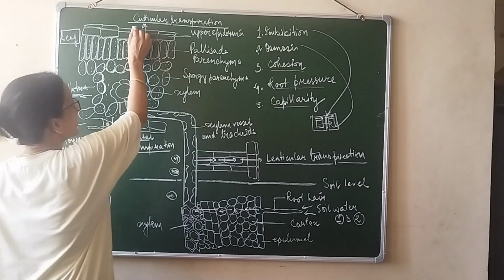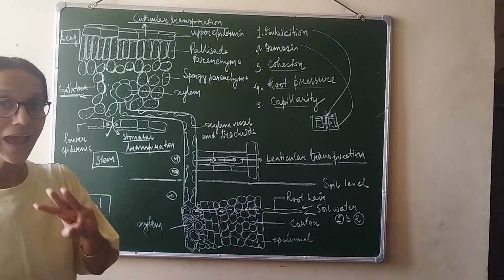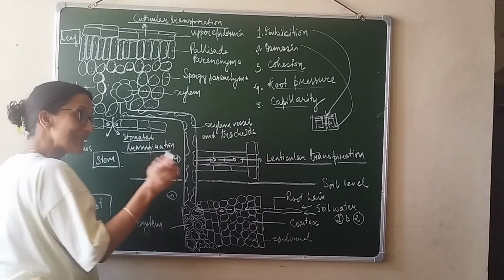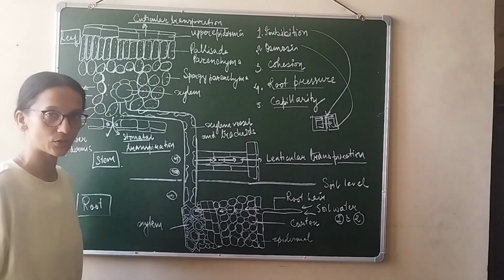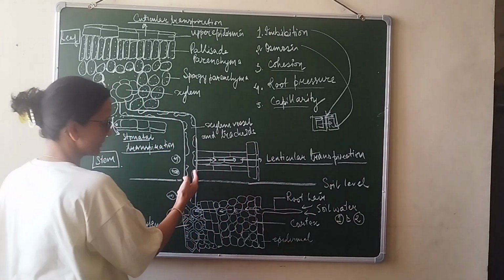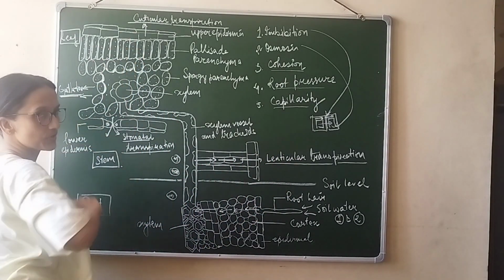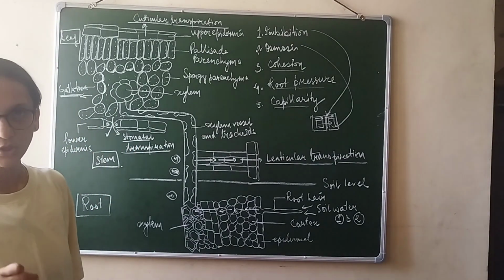Second, there will be cuticular transpiration, which happens from the cuticle of the leaf. And third, you can see here in this stem region, there is another type of transpiration that happens, which is known as lenticular transpiration. So there are three transpirations labeled here: lenticular transpiration from the bark of the old woody stem, then cuticular transpiration from the cuticle, and stomatal transpiration, which is happening from the stomata.